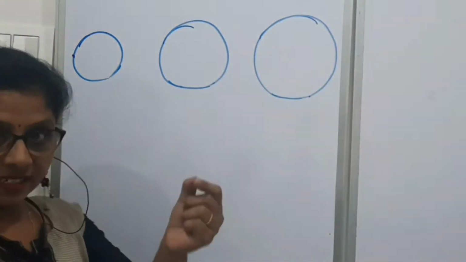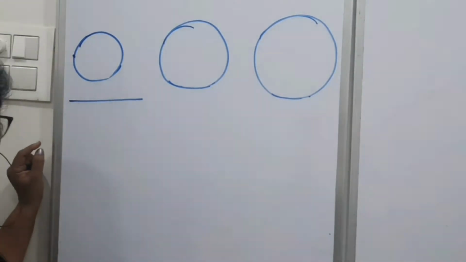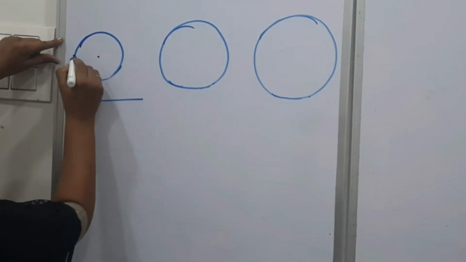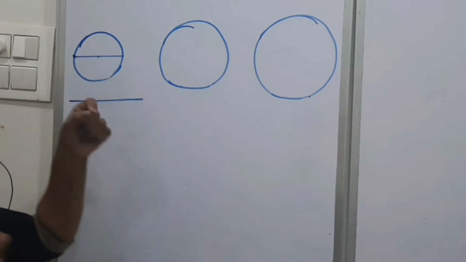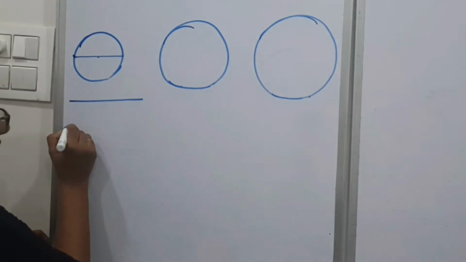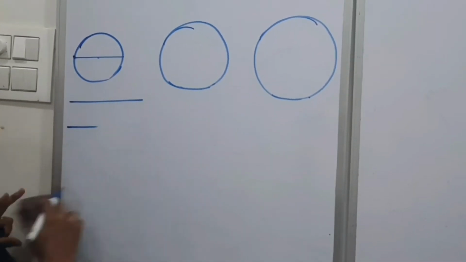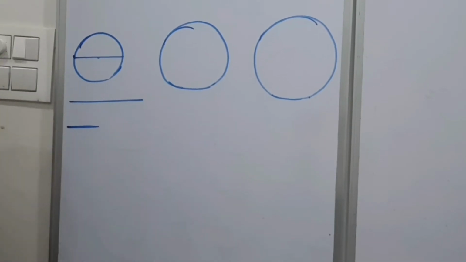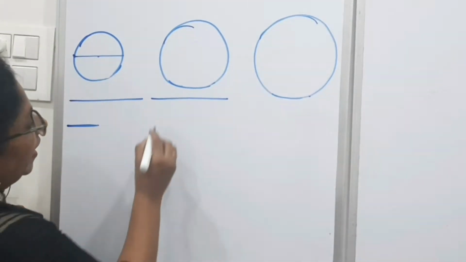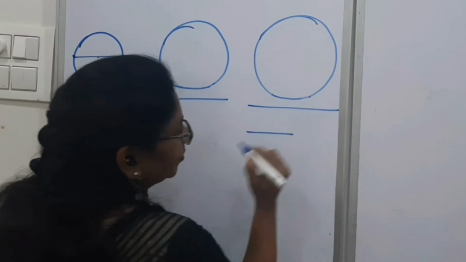So I will measure that segment, and I draw here a segment of the same length. Then I will put a string along the diameter of this circle, and I will again measure that segment and draw it here. Similarly I will do the circumference and diameter here, and in this case also the circumference and diameter.